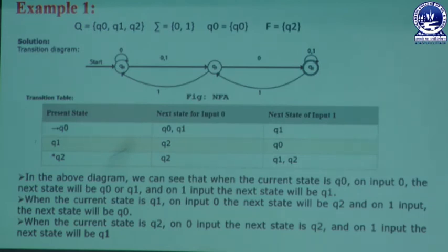Similarly whenever the user puts 1 to the state q0, it creates q1.